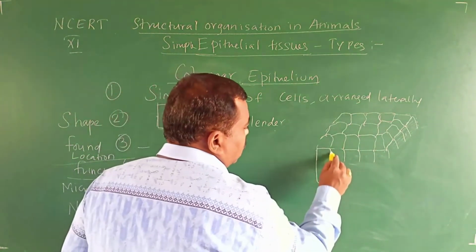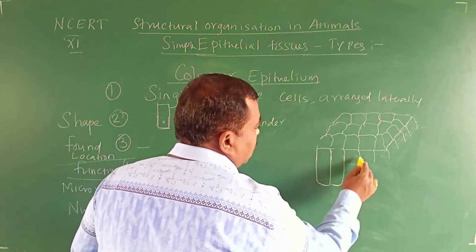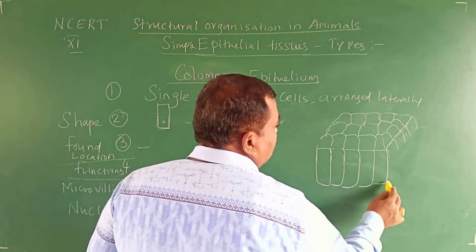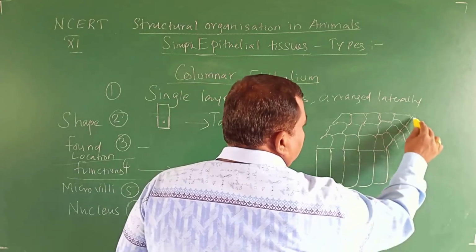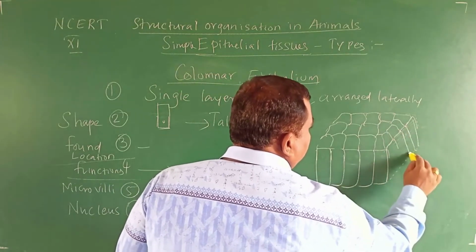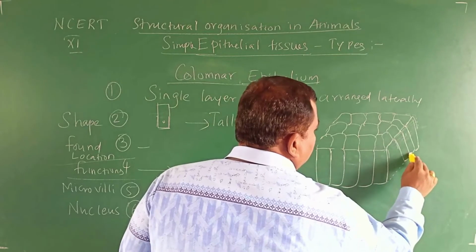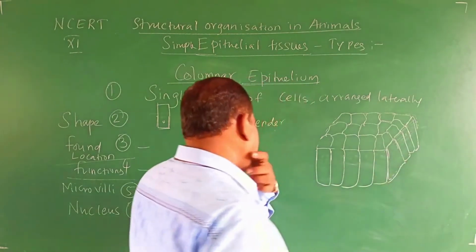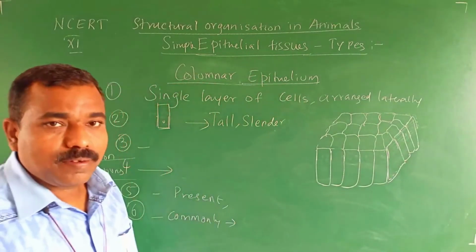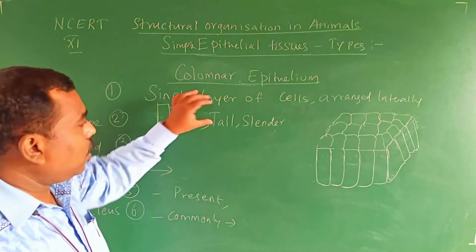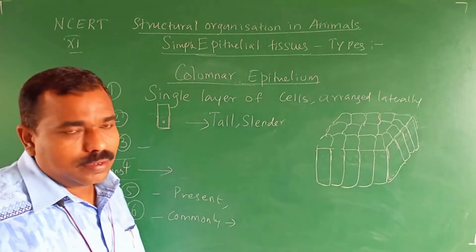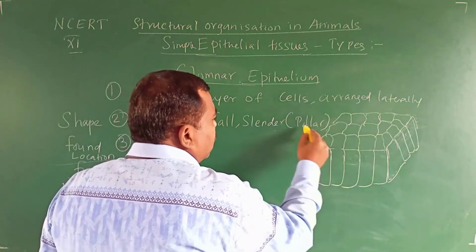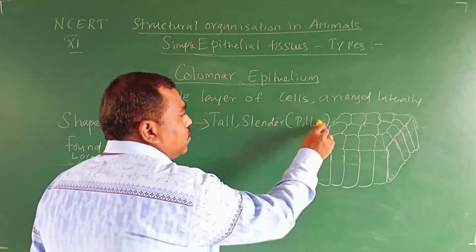A columnar cell means like this. Now you might have understood the difference between the cuboidal and columnar. So tall and slender shaped cells are commonly called pillar-like cells.